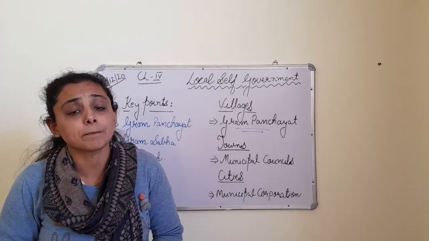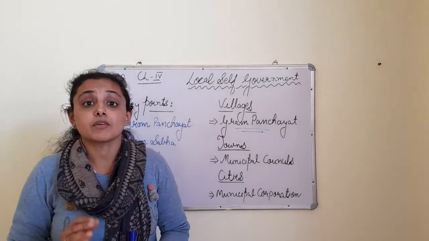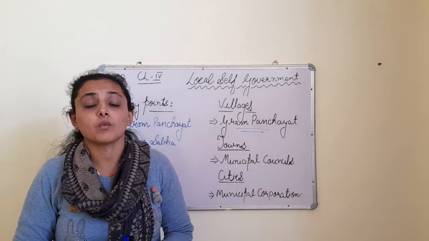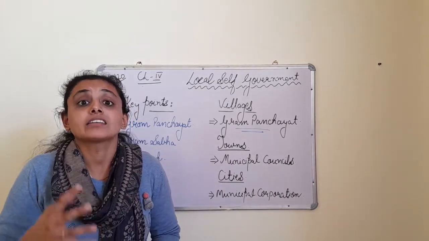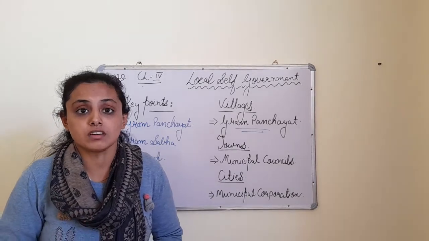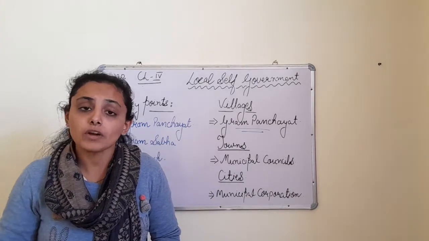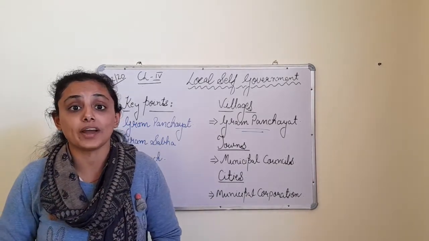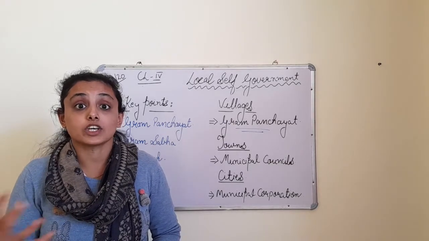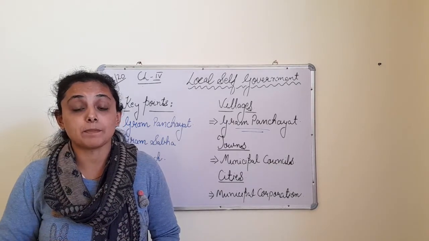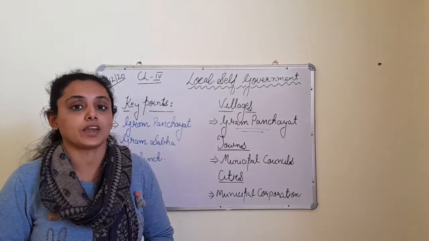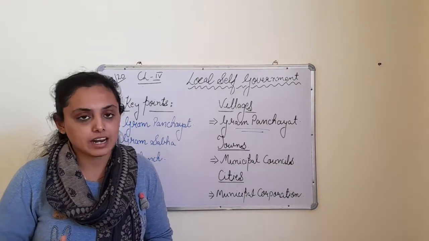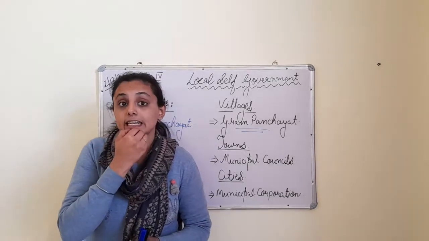And this is not a simple task, children. This is a very complicated process. Why? Because whenever there is an election or something, there are chances of chaos. So what happens? More police force is deployed, more security is kept so that these votes are done in a just way. Because there may be chances that people can create problems.